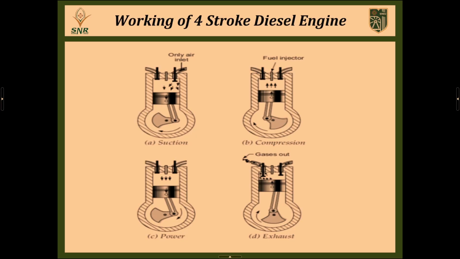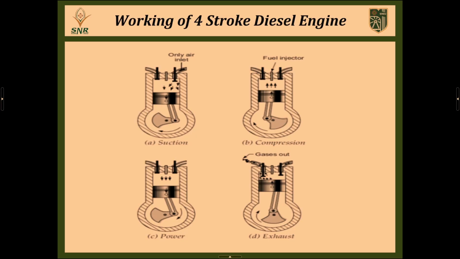During the entire 4 strokes, the piston will reciprocate 2 times. What is meant by reciprocate? One revolution means there are 2 strokes. The piston moves from TDC to BDC, that is 1 stroke, and BDC to TDC, the second stroke. If the piston completes 2 strokes, 1 revolution of the crankshaft is over. The crankshaft will rotate 1 time, 360 degrees.